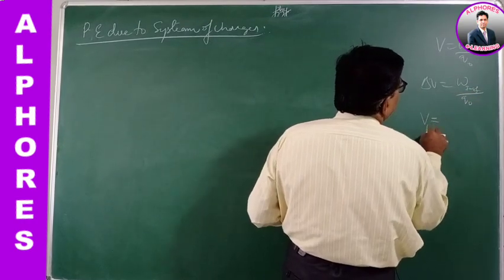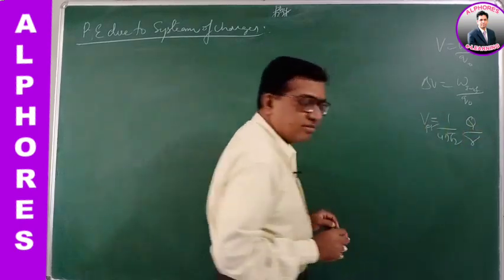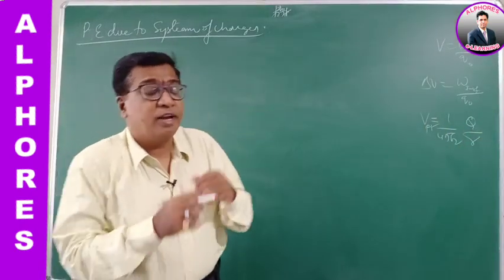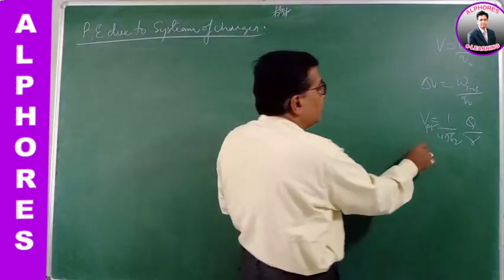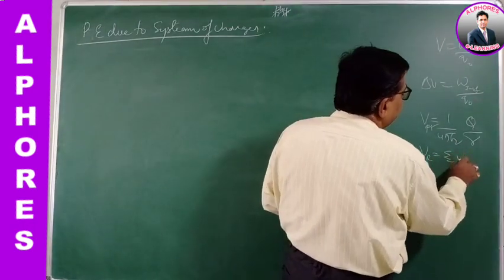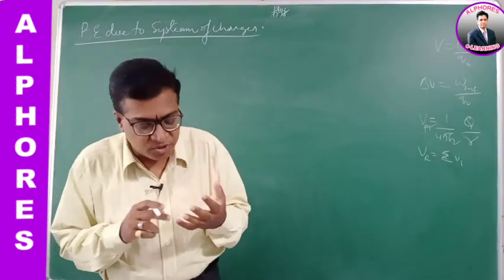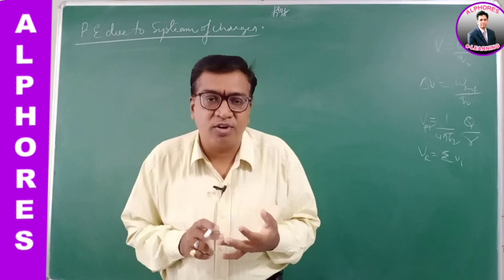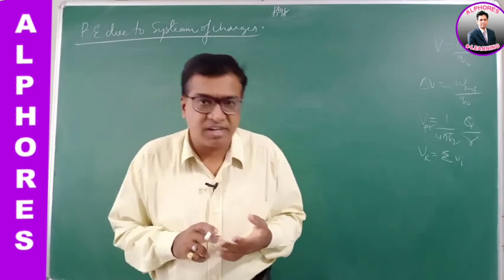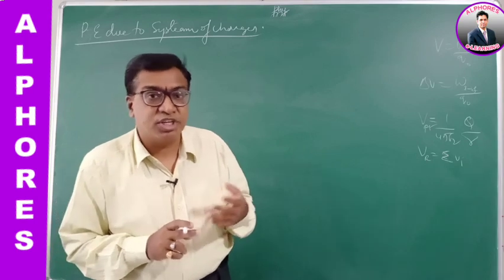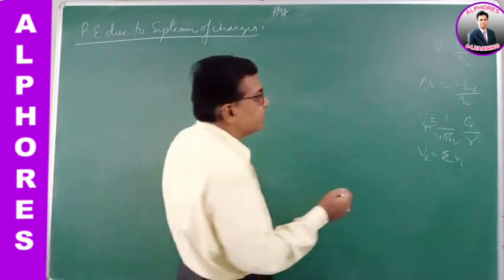Next, potential due to a point charge, 1 by 4 pi epsilon naught Q by R. Well, potential due to many multiple charges, then the total potential is the algebraic sum of the individual potentials. Later we have found the potential due to, say, sphere, hollow sphere, charged conducting sphere, charged non-conducting sphere, right? Potential due to a dipole, so on and so forth. And later I defined potential energy.